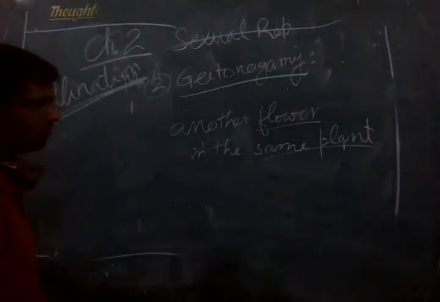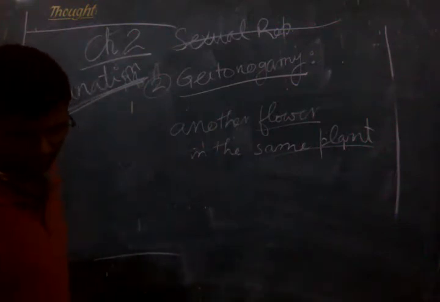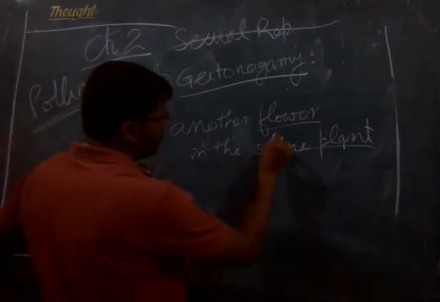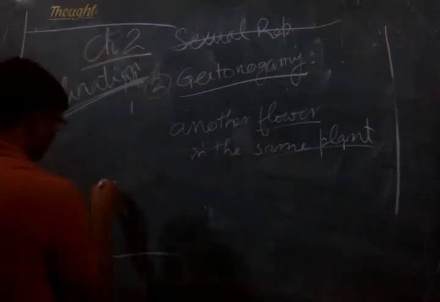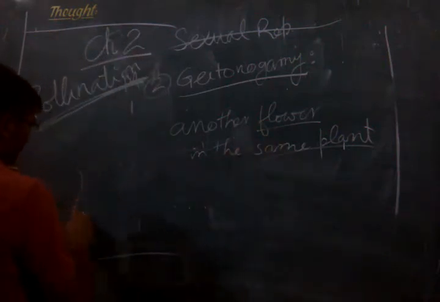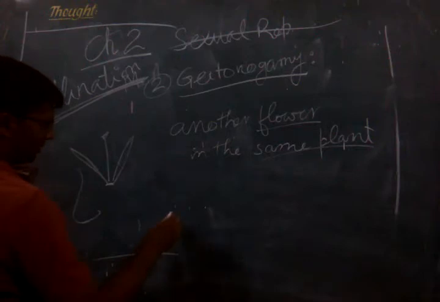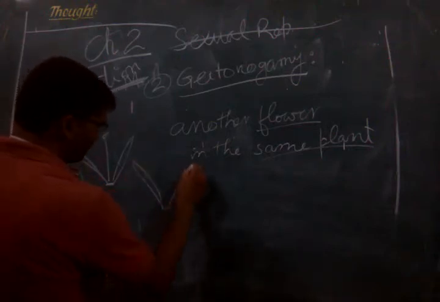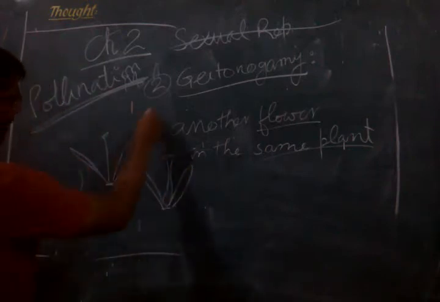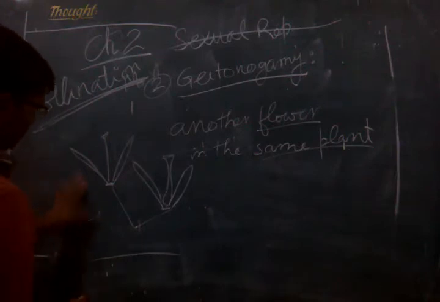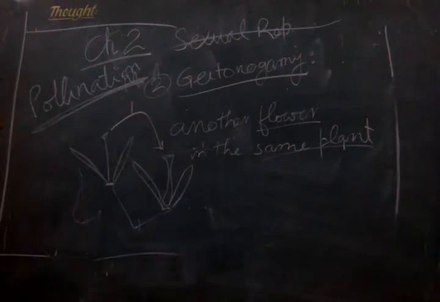So what does that mean? If you see by the transfer method, how it is being transferred: if this is one flower and this is another flower, and they are located on the same plant, then from here the transfer has to take place to here, right?